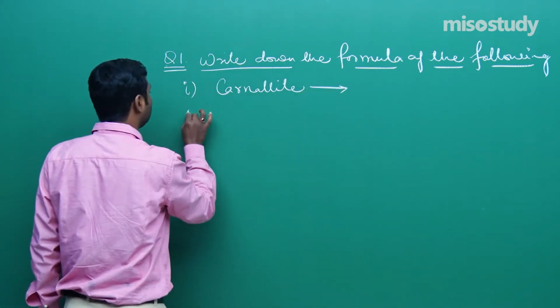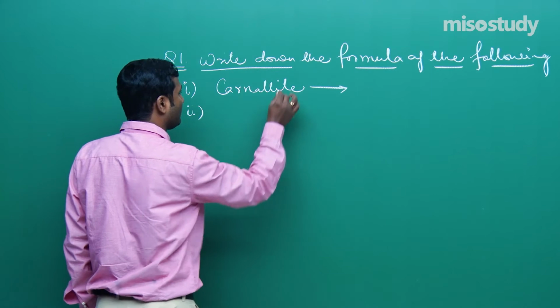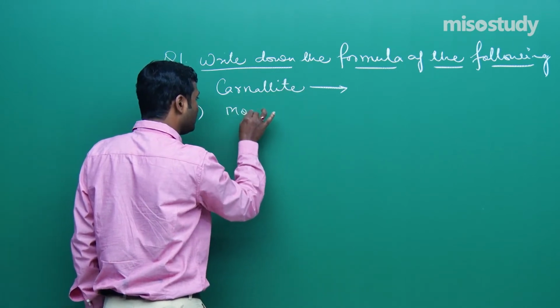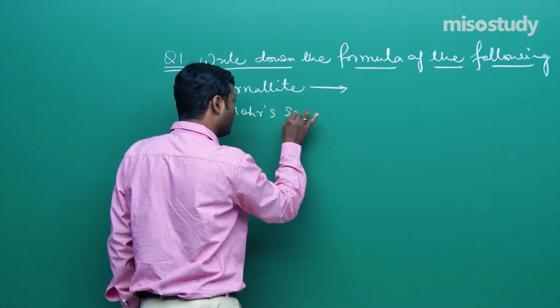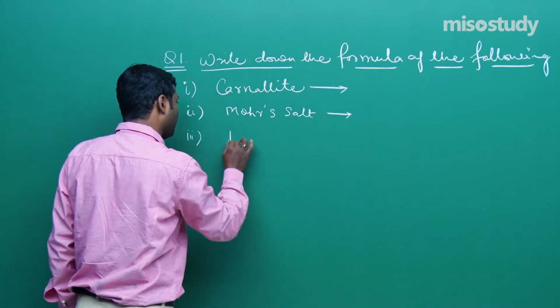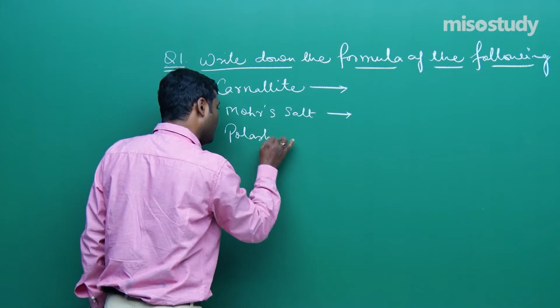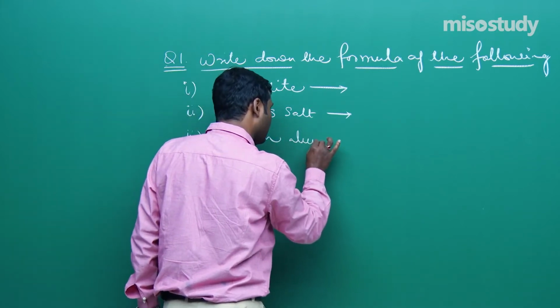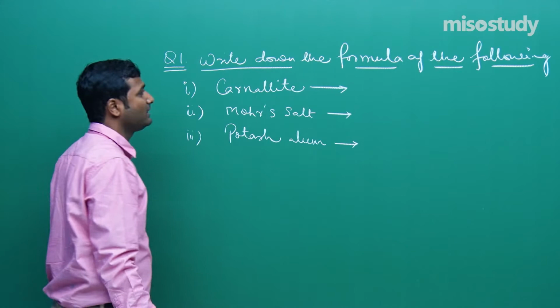Is it clear to you? The second one is Mohr's salt. The third one is potash alum. Is it clear to you?